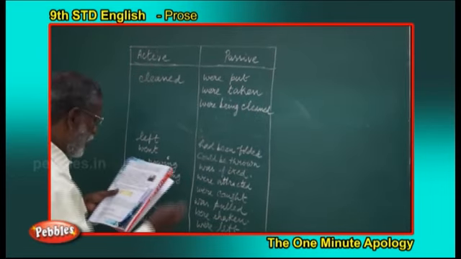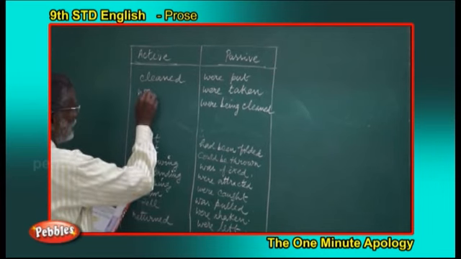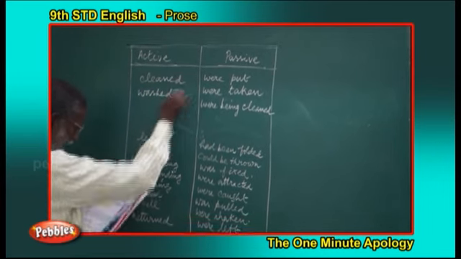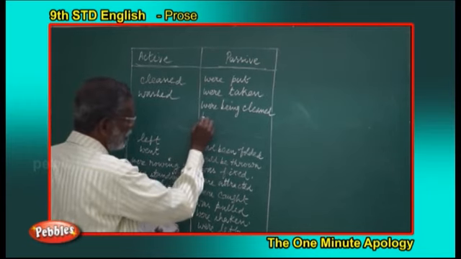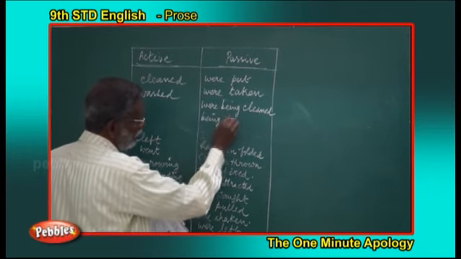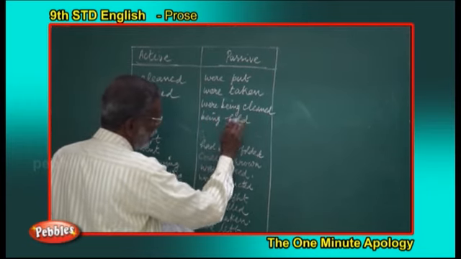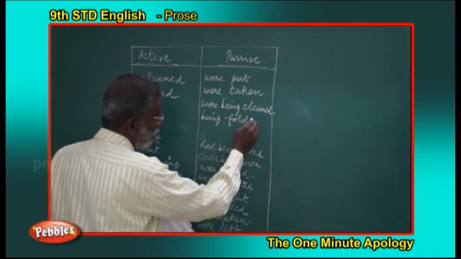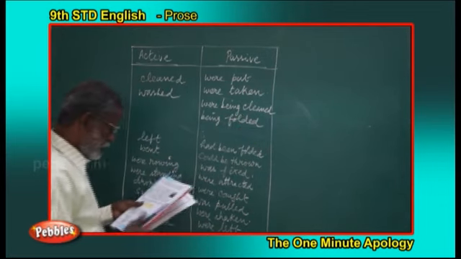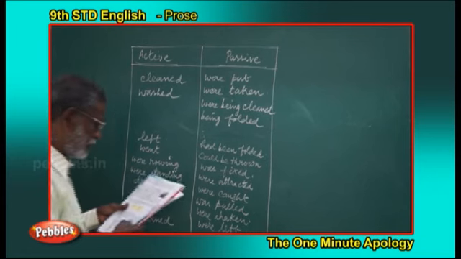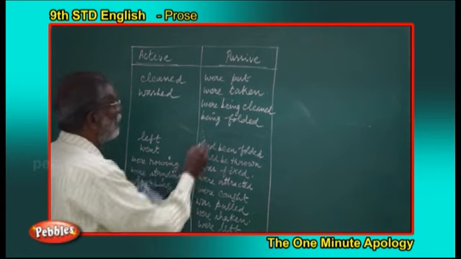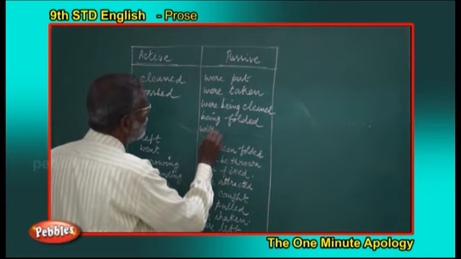The fishermen washed their nets. Washed is in the past form. Now the net is being folded. Being folded. In a few minutes it will have been got. Will have been got.